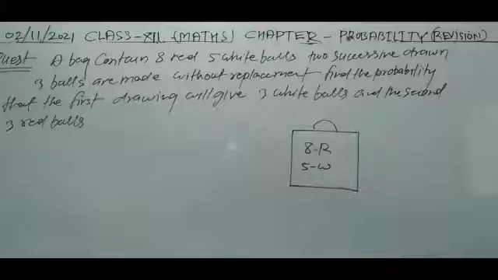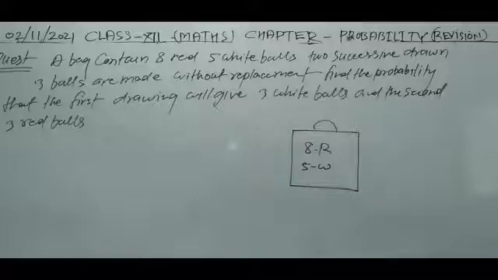Find the probability that the first draw will give 3 white and the second draw will give 3 red.